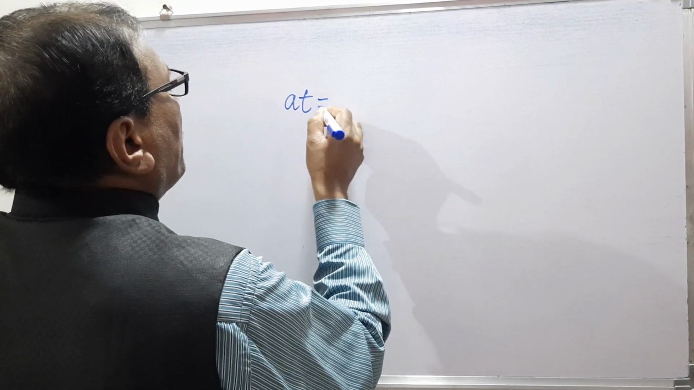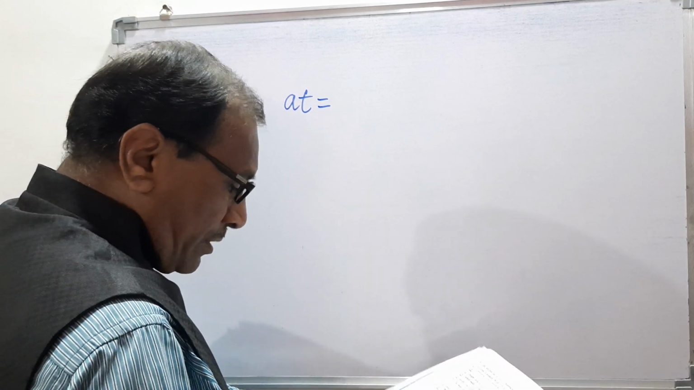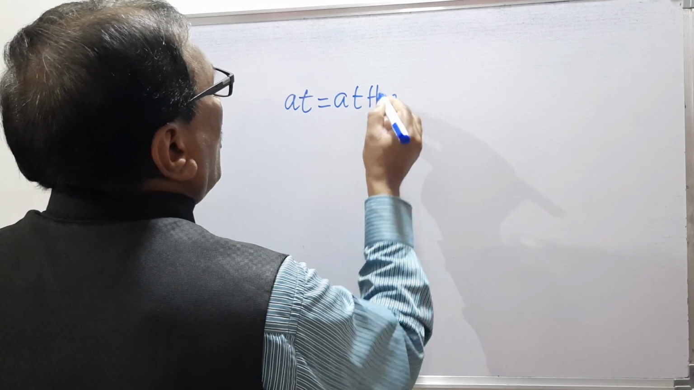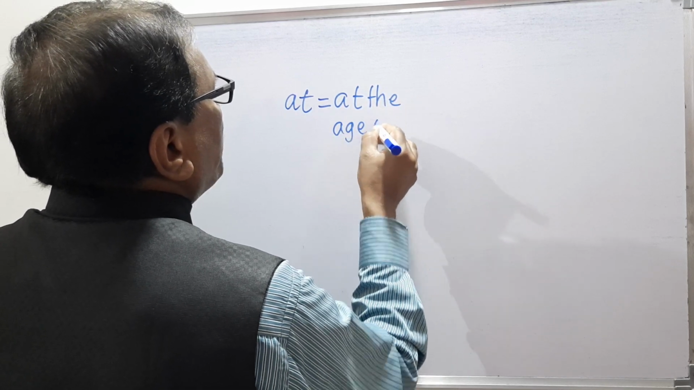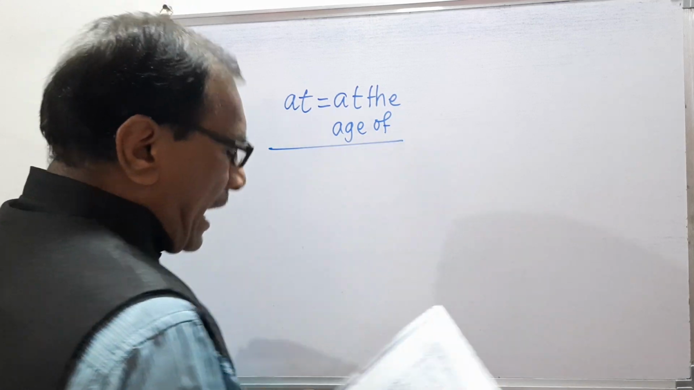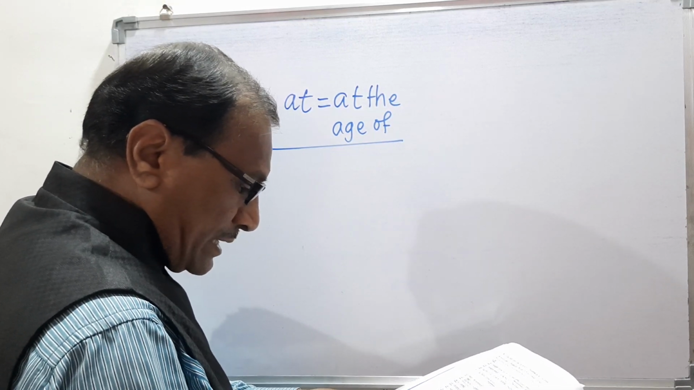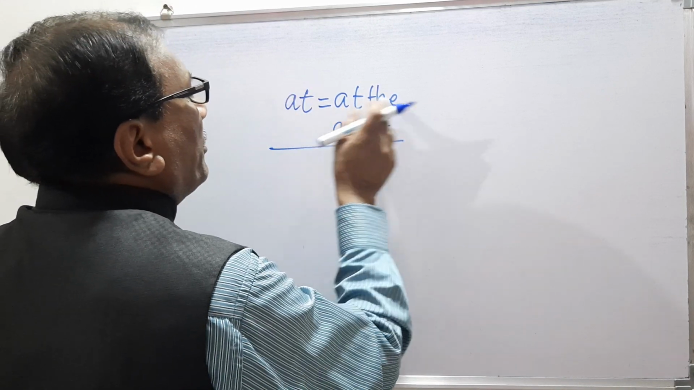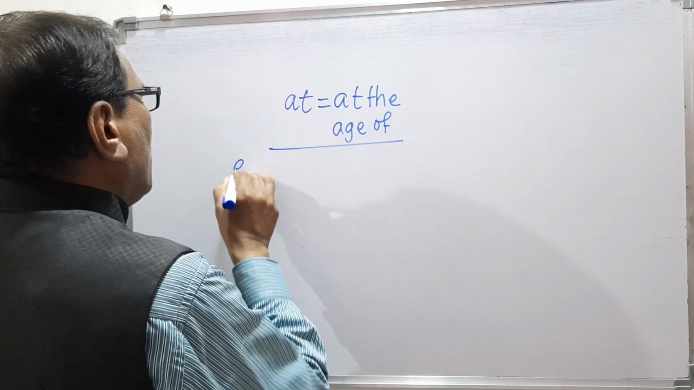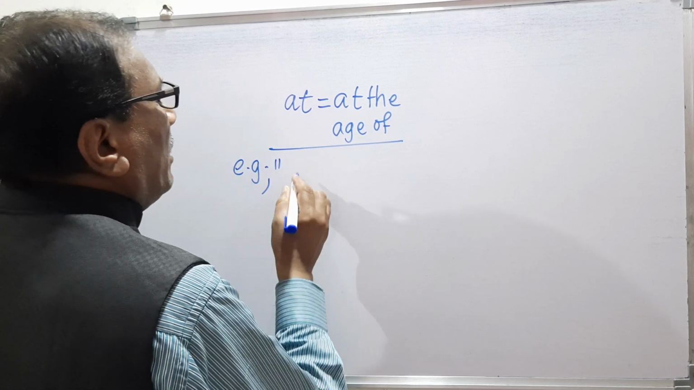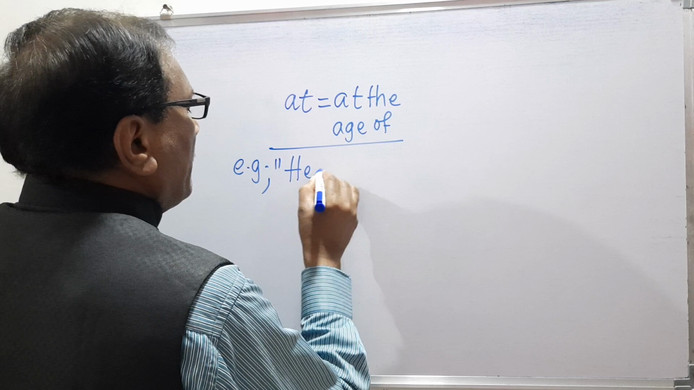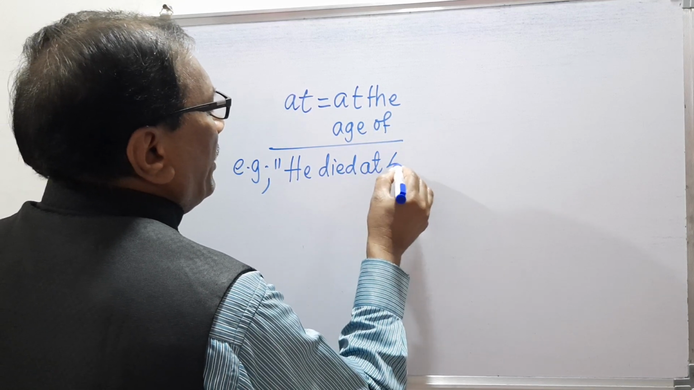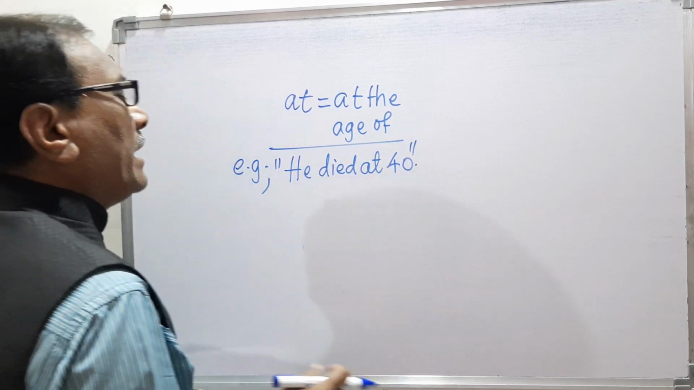So at means here at the age of. Remember, at means at the age of. At the age of means at. Remember, now we are discussing about the preposition at, and at means at the age of. So we will discuss this with the example. He died at 40. Remember, he died at 40.